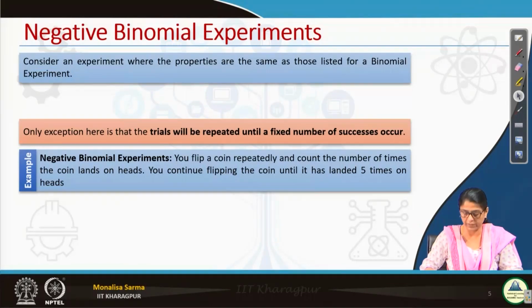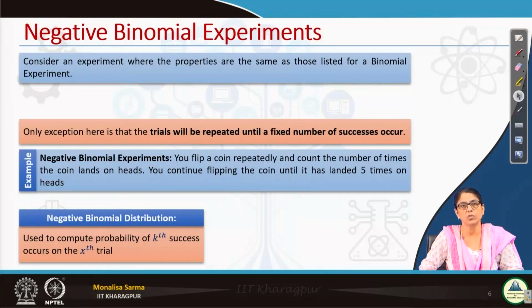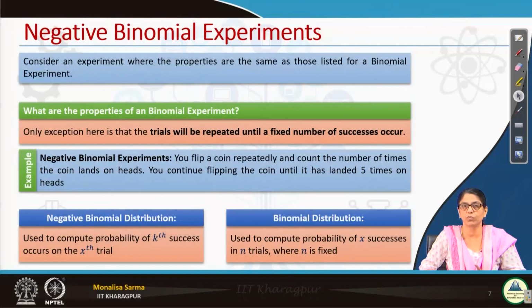That is my random variable. Negative binomial distribution is used to compute the probability of the kth success occurring on the xth trial. k is fixed, x is the random variable. Whereas in binomial distribution, we compute the probability of x successes in n trials, where n is fixed. That is the only difference.